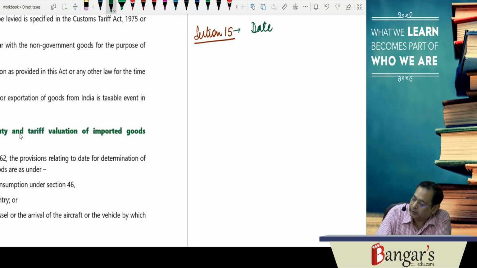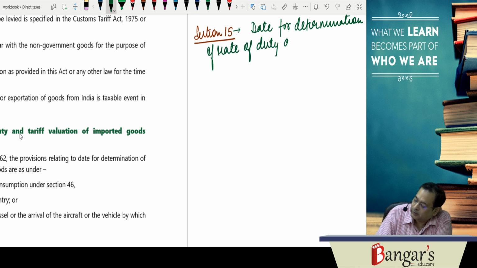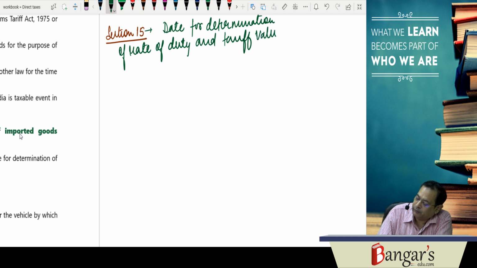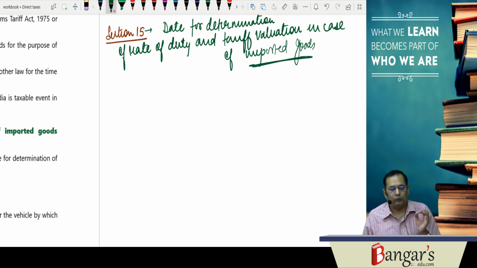Date for determination of rate of duty and tariff valuation in case of imported goods.